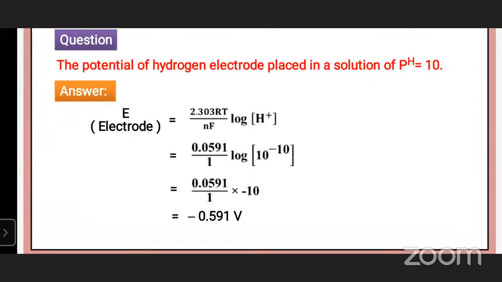N is equal to 1. Therefore, 0.059 log 10 to the power of minus 10 is equal to minus 10 into log 10. That is answer minus 0.59 volt. This is the calculate the potential of hydrogen electrode in contact with the solution whose pH is equal to 10.